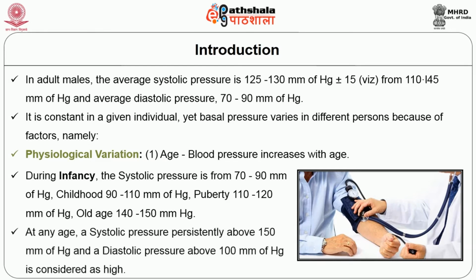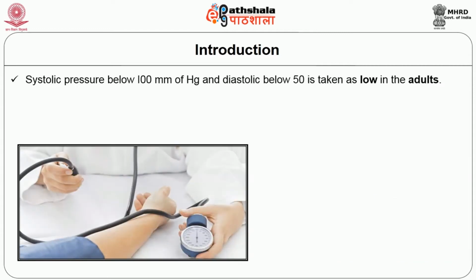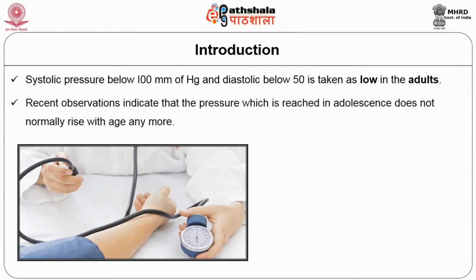At any age, a systolic pressure persistently above 150 millimeters of mercury and a diastolic pressure above 100 millimeters of mercury is considered as high and alarming. On the other hand, systolic pressure below 100 millimeters of mercury and diastolic below 50 is taken as low in adults. Recent observations indicate that the pressure which is reached in adolescence does not normally rise with age anymore.